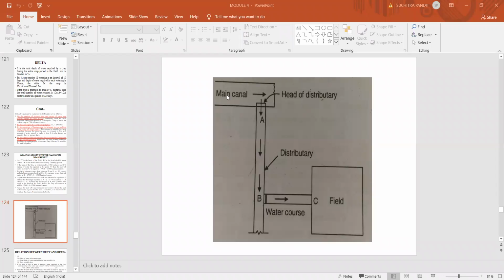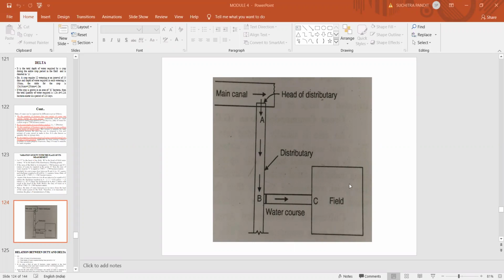Now, the duty of irrigation water varies with its place of measurement. This is the point where you will require the water to grow a particular type of crop, and this is the head of the field, and this is the head of the water course or the field channel, and this is the head of the distributary, and here you may have the head of the main canal.